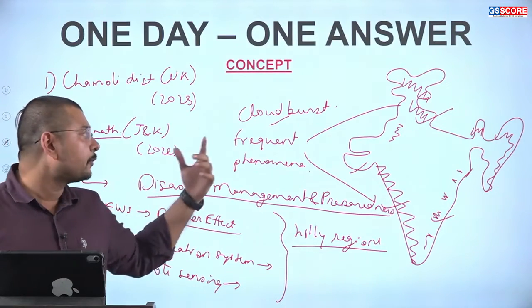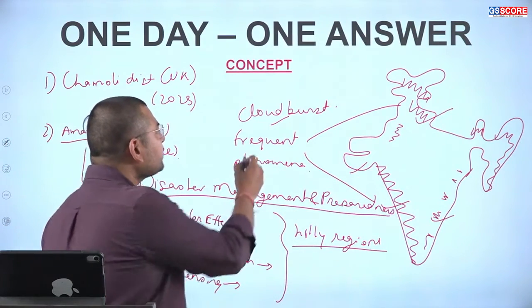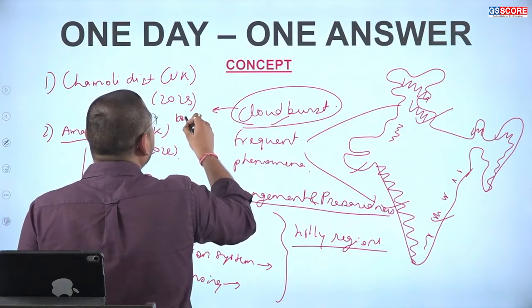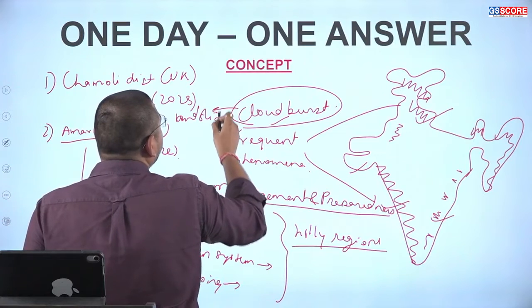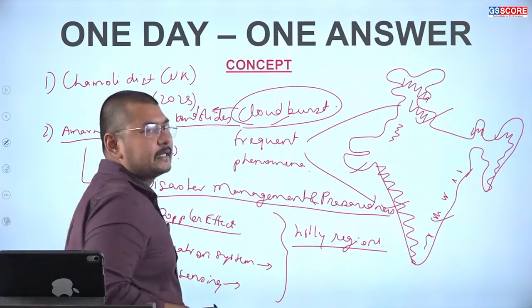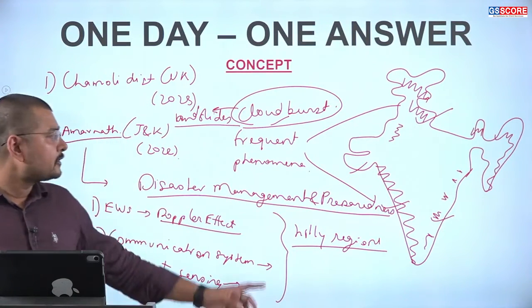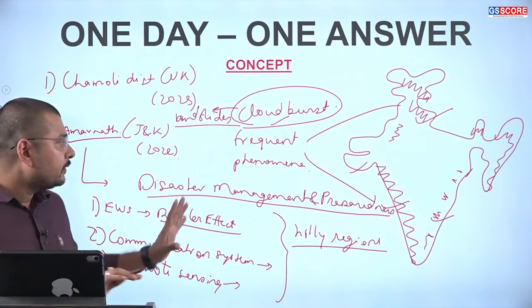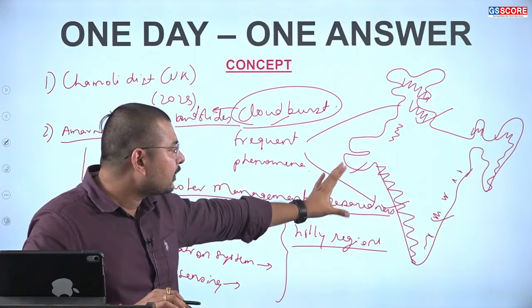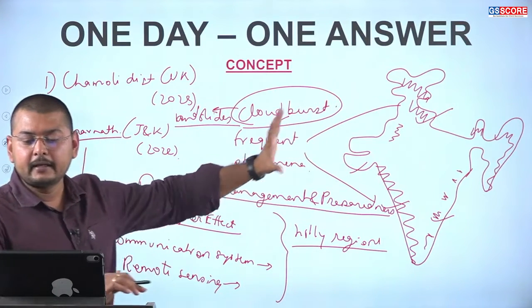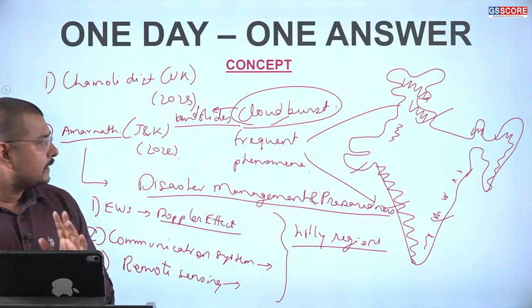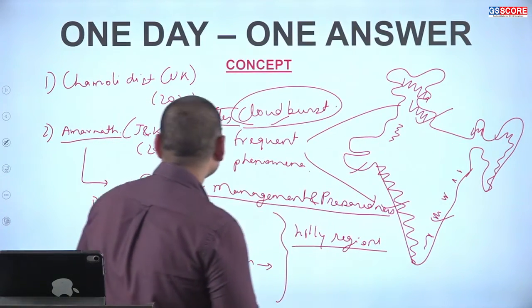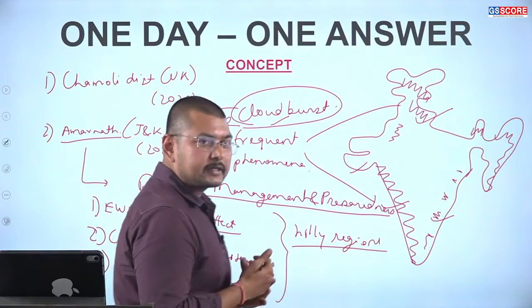are very highly prone to cloudbursts, because a cloudburst is one such phenomenon which triggers the conditions of landslides in the Himalayan region, also in the Western Ghats regions of India. Okay, so here we can see on the map of India where cloudburst systems are quite prevalent. Towards the coastal regions and the Himalayan regions, we can see an increased number of landslides taking place because of climate change.